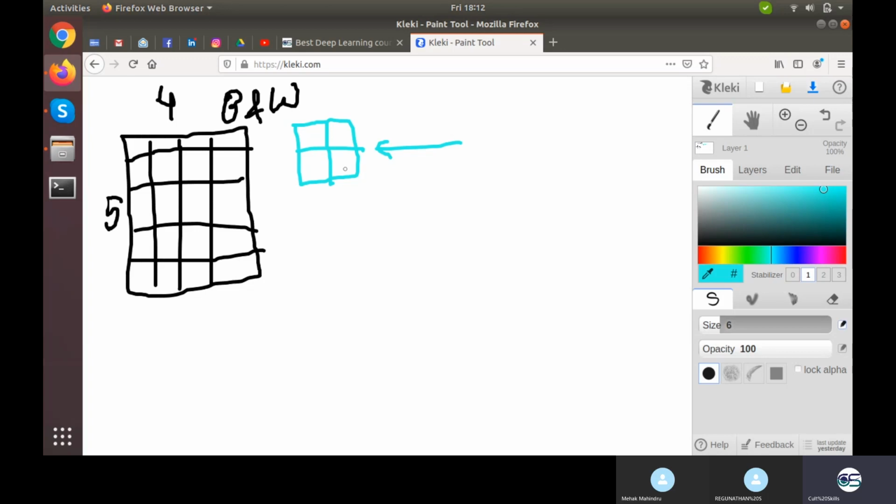Now what is going to happen? This kernel will keep on iterating over this entire image one by one, just like scanning. Firstly this kernel will be placed right here. Then this kernel will be placed right here. Second iteration. Third iteration it will be placed right here. Fourth iteration it will be placed right here. Fifth iteration at this point. Sixth at this point, and so on. 3 in each row, so 3 plus 3 plus 3 plus 3, so 12 iterations will keep on going.